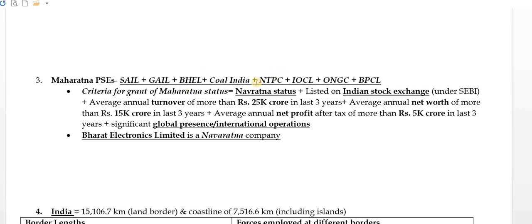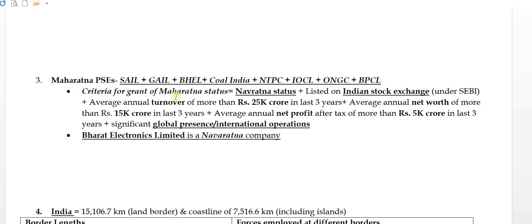Most of them are related to this thing only, so you can better remember in that way. But here, Bharat Electronics Limited is a Navaratna company. It is not Maharatna, so it is a lesser status than the Maharatna. Maharatna is the highest status for any PSC.